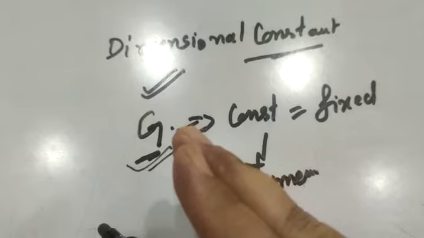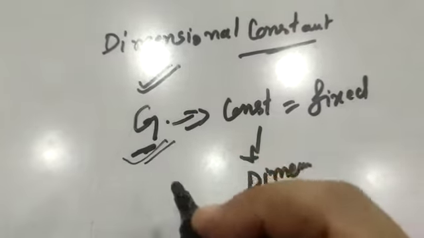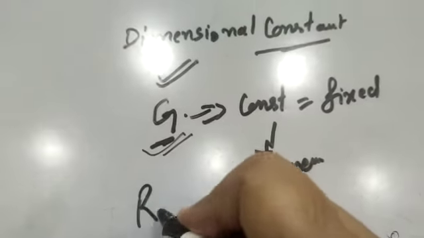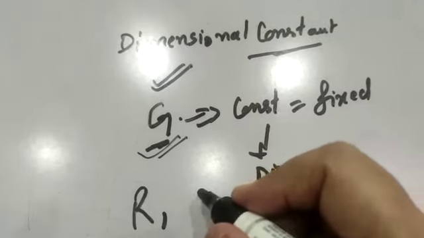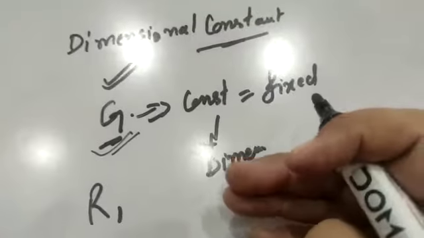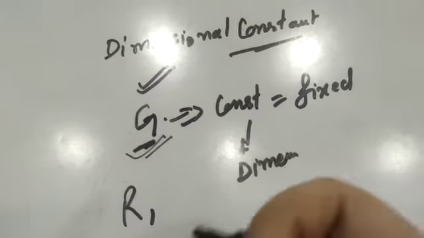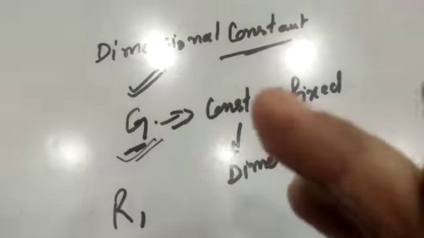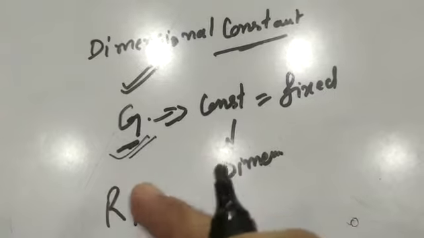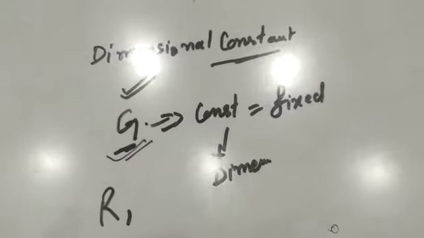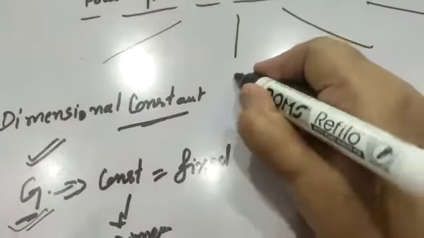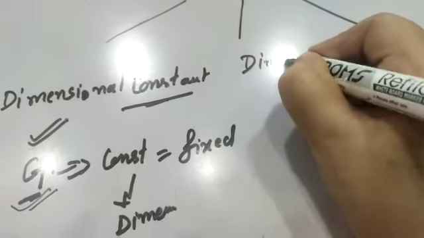Similarly, if we talk about the universal gas constant R, Boltzmann constant, Planck's constant that you must have studied in your chemistry chapter also. So all these constants, the value is constant but they have the dimensions, so that is why these are called dimensional constants. Similarly, the second quantity is dimensional variables.